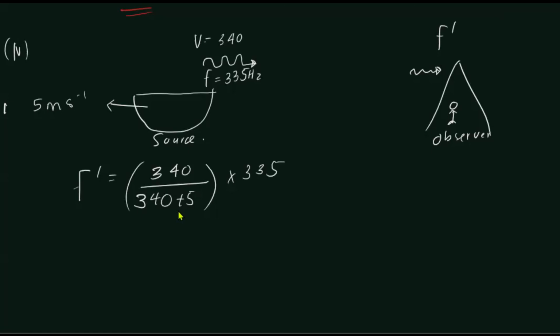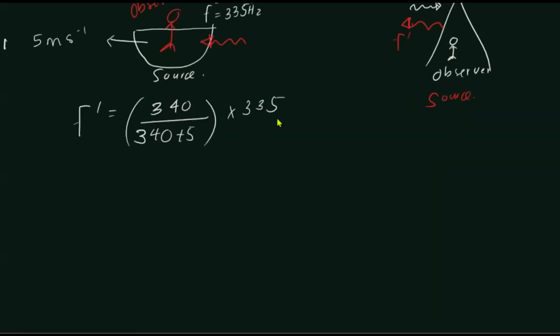So this is what is going to be heard by an observer who is on the cliff. Actually, they're not asking this, but we will have to find this f dash, right? If not, we will not be able to find the echo. So okay, f dash is found. Next, this f dash is going to reflect, and it's going to be received by the observer on the boat. In this case, the observer is on the boat. We need to consider the cliff as the source, right?